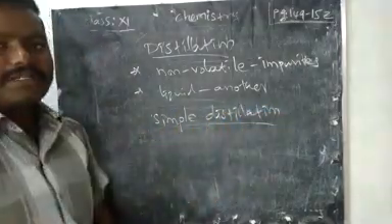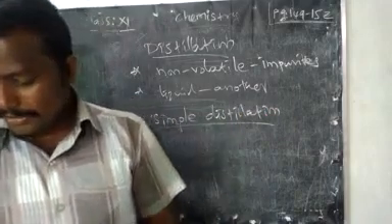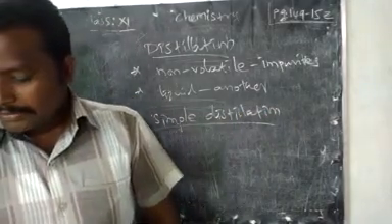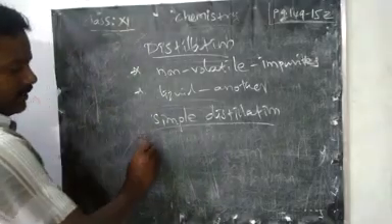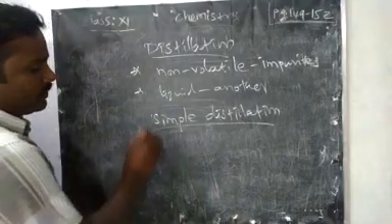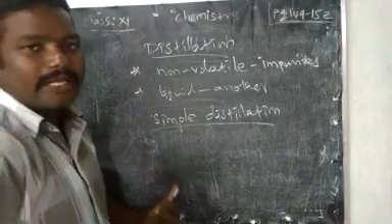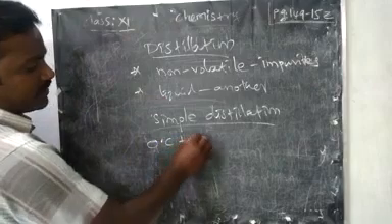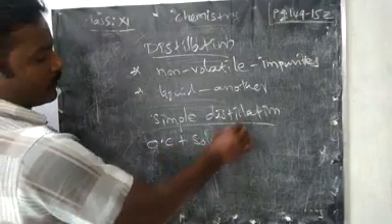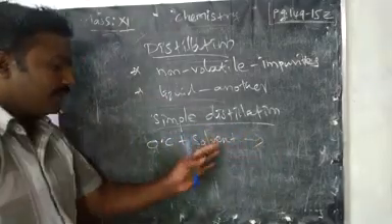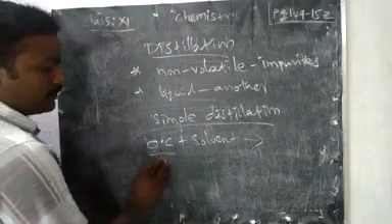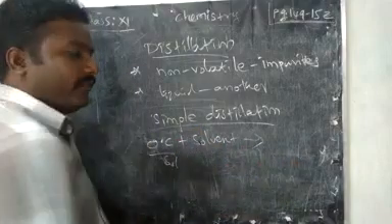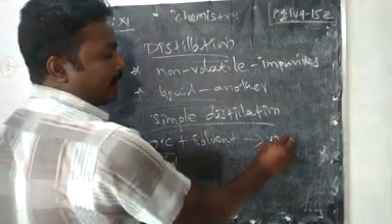So in the simple distillation, very simple, we can learn what that is. We have to take the compound, then we want to heat that liquid. We have to take an aqueous solution or liquid form of that compound, so an organic compound with solvent, right? Or we can take the organic compound as a solution. That should be heated. We have to convert it into vapor.